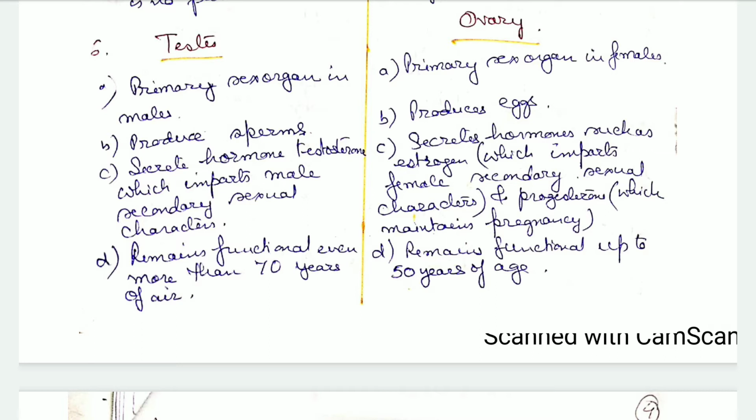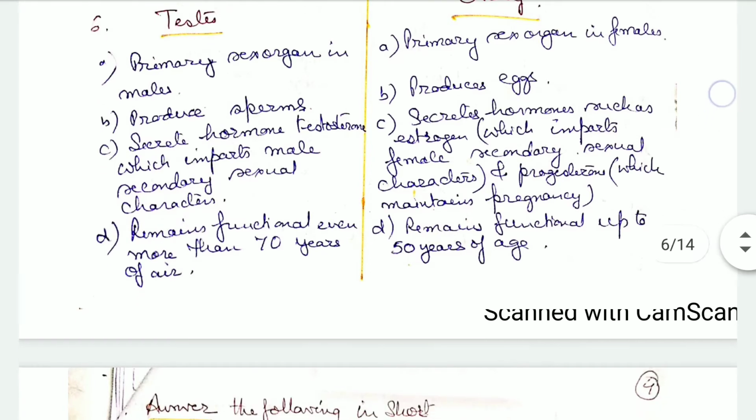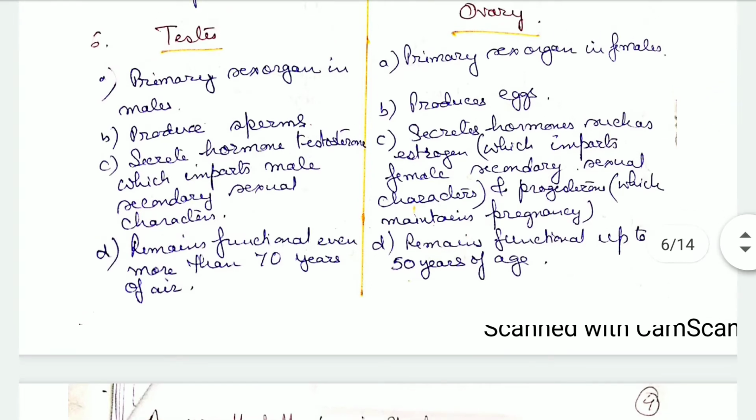So first, the difference between testis and ovary. The testis is the primary sex organ in males, whereas the ovary is the primary sex organ in females. Testis produces sperms, whereas ovary produces eggs. Testis secretes the hormone testosterone, which imparts male secondary sexual characters, and the ovaries secrete hormones like estrogen, which imparts female secondary sexual characters, and progesterone.